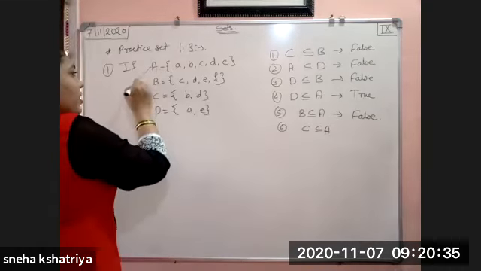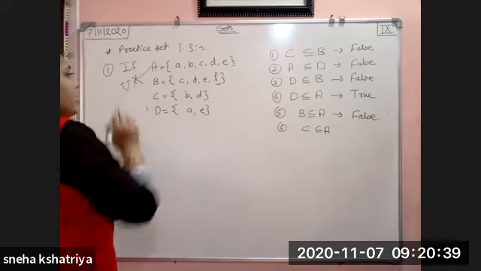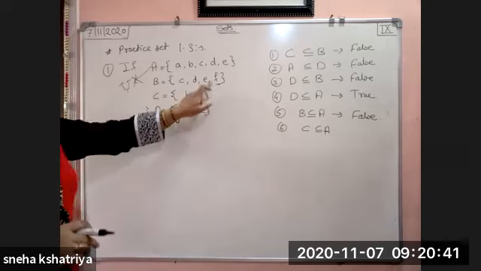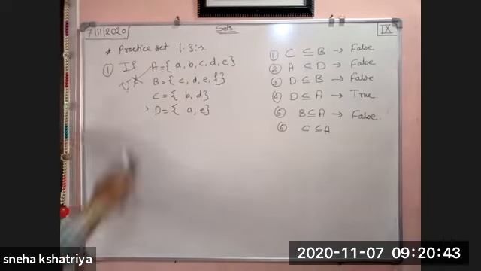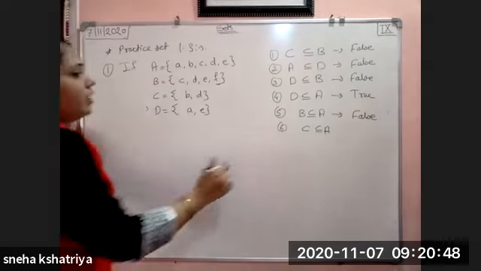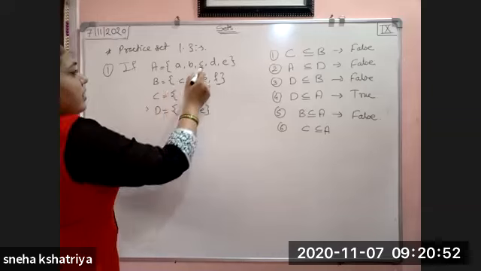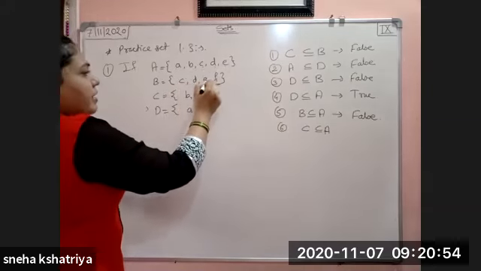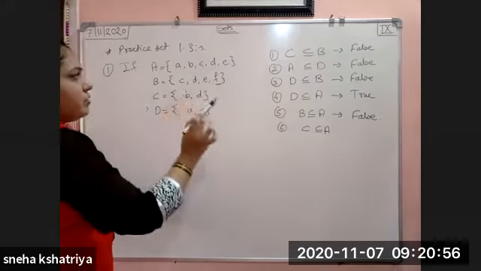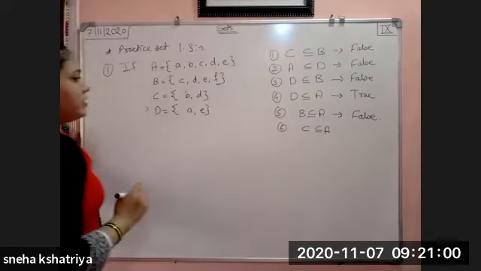So here now your A will not become your universal set. This will not become your universal set because F does not contain A, so it is not your universal set. Okay. So again, all the elements of B are not contained in A. C है, D है, E है, लेकिन F नहीं है. F is not there. So B will not become the subset of A. So that statement is false.